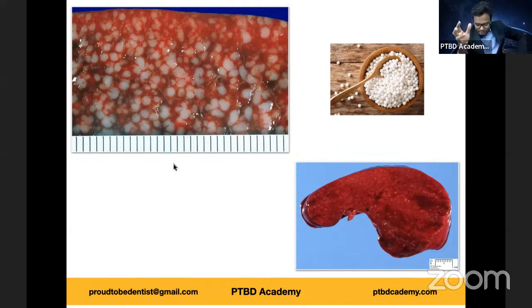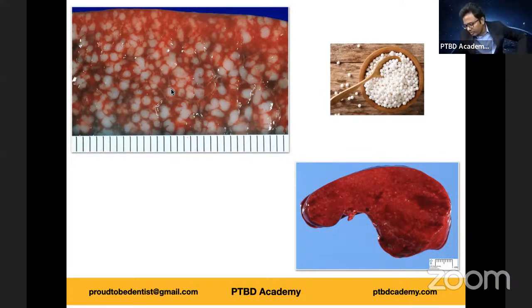So what do you call this appearance? In fact, I've given you all the hints. The cut surface shows characteristic translucent, pale, and waxy nodules, as you can see, resembling sago grains. You can find sago grains at top right, and the bottom right is the normal appearance of your spleen, just for the sake of comparison, okay? So in this pathological specimen, you can clearly see that the cut surface shows characteristic translucent, pale, waxy nodules resembling sago grains. So it is called sago spleen.